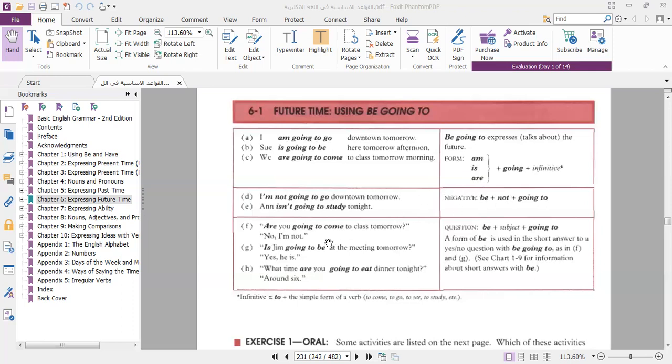And if we want to make a question for this form, we can use the verb to be, am, is, are in the question, like: are you going to come to class tomorrow? And of course, the answer will be with yes or no. Yes, I am.